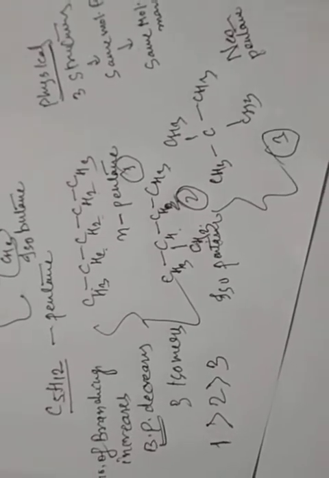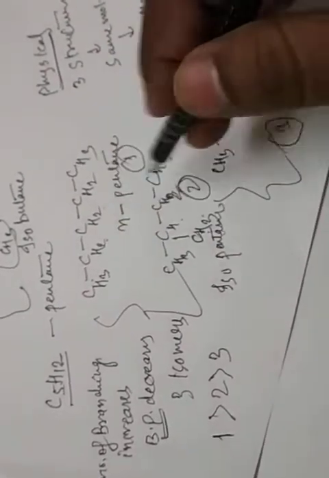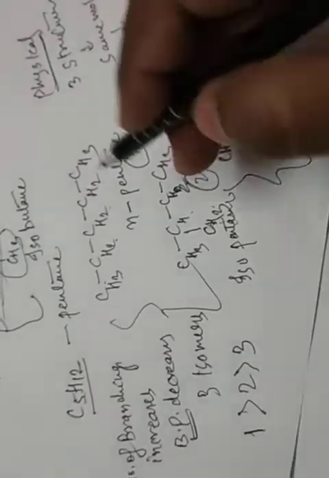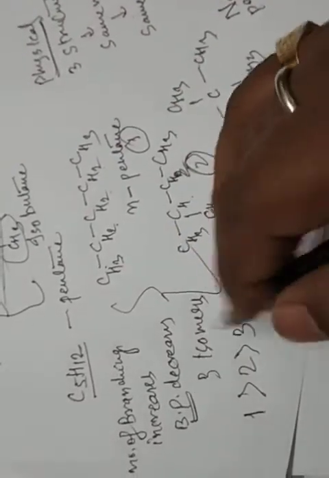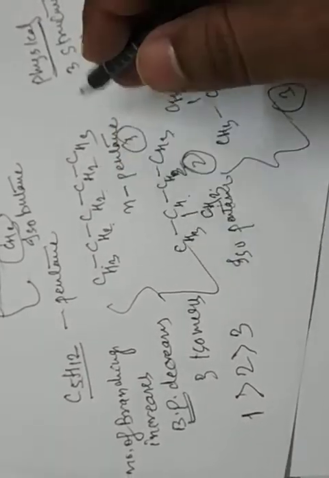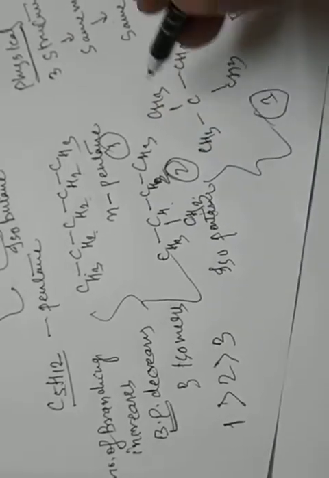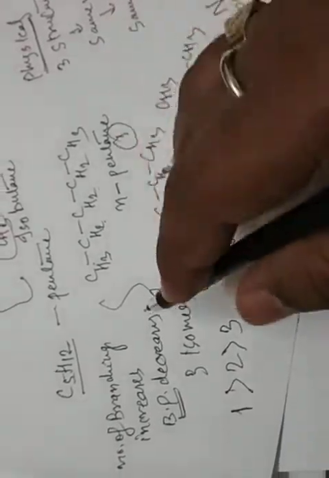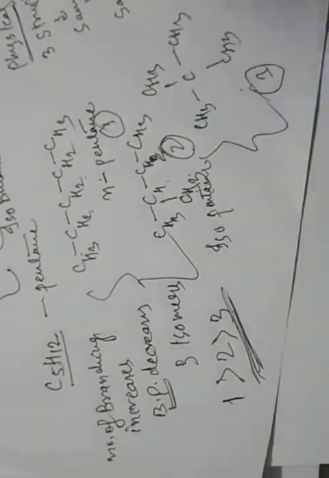If more branching is there, boiling point decreases. So which has the highest boiling point? The first, with no branching, then the one with one branching, then the one with two branching. The lowest boiling point is third, then second, then first. The highest is 1, then 2, then 3. This is the order. Clear?